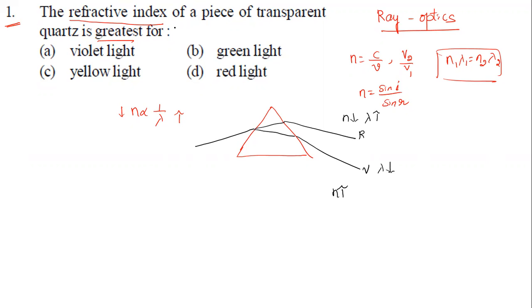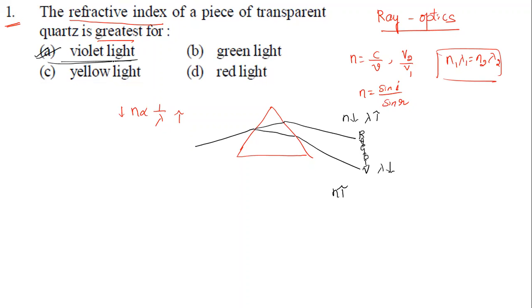Now they're asking for the greatest, the highest refractive index. Which one should we find? If I go from the bottom, V, I, B, G, Y, O, R, the lowest is red and the highest is violet. So violet is the right answer for us.